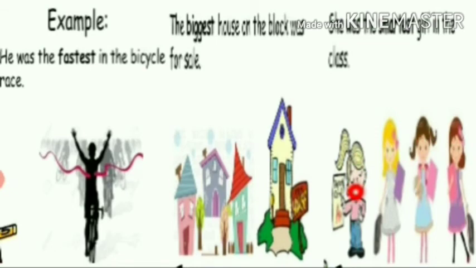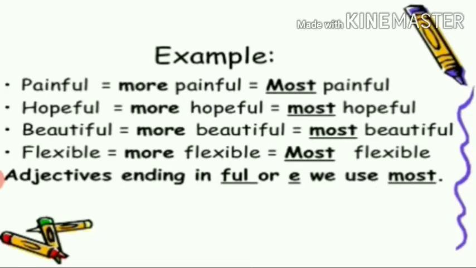When we compare one person with the other, only two, it is comparative degree. When we are describing one person, it is positive degree. Like she is smart. She is smarter than her. She is the smartest girl in the class. Understood? It's very easy. You have to understand. Got it? Now, the same way.